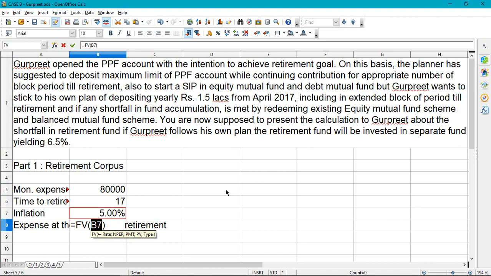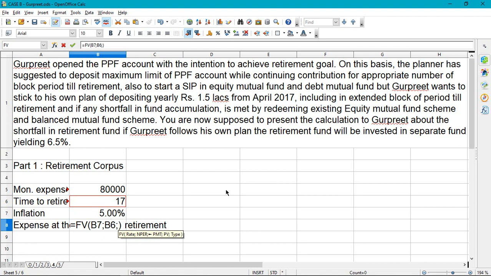We are just extrapolating that expense, so we don't have to consider any return period, just extrapolating the present value to future value. That's a point to point value calculation.